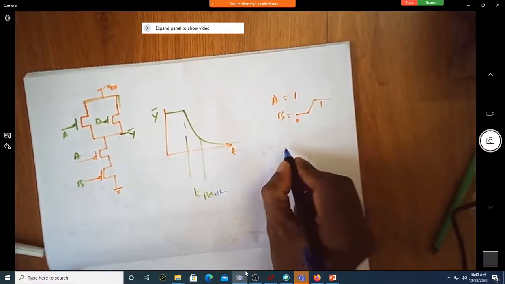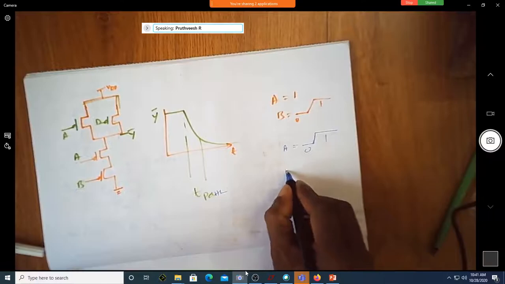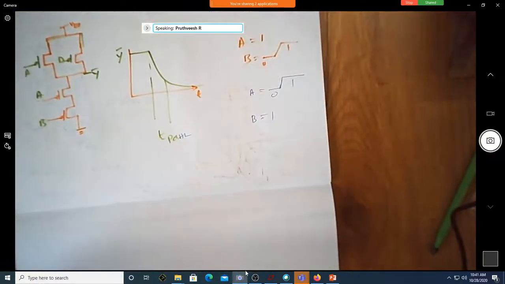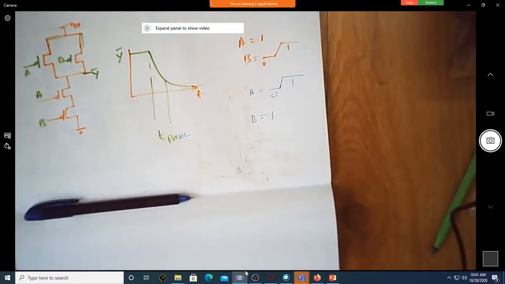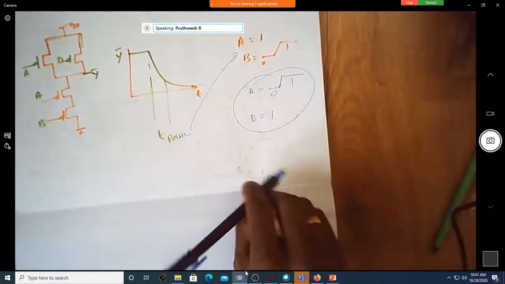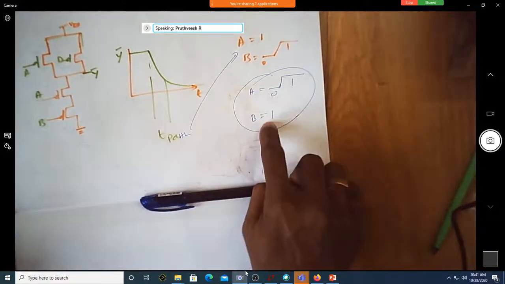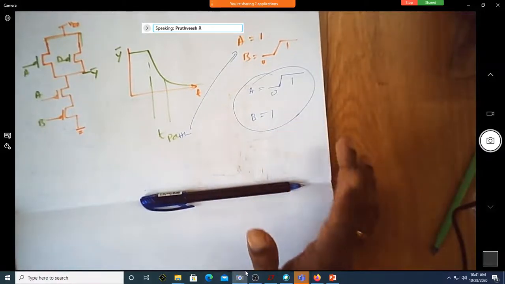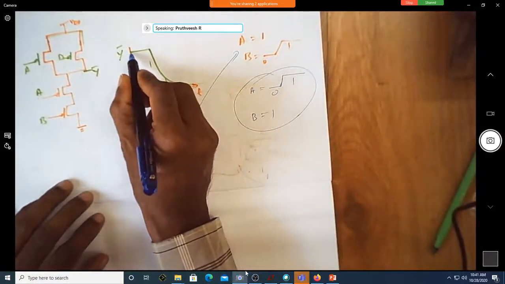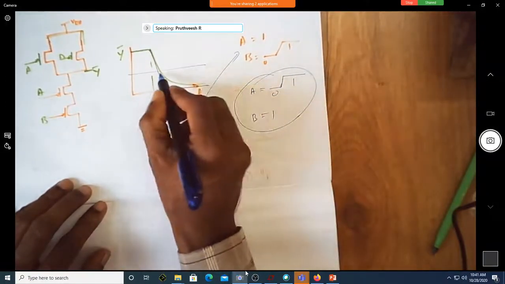Suppose you make A go from 0 to 1, and B is equal to 1. Does this T PD HL will be more than this case or this one? If this is for this and T PD HL is for this, will it be less or more? For this case, it will be lesser. Assume that this is 2.5. Will it be less here?